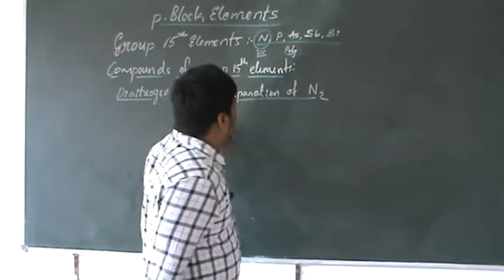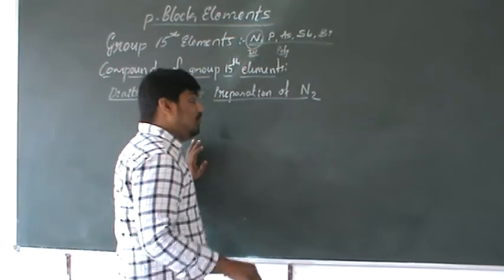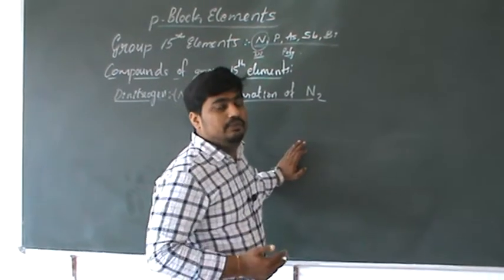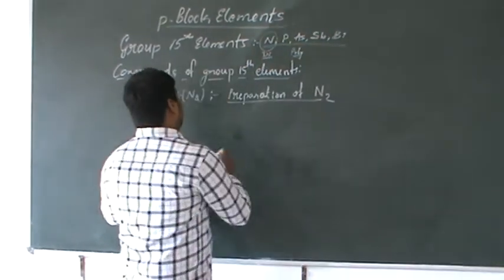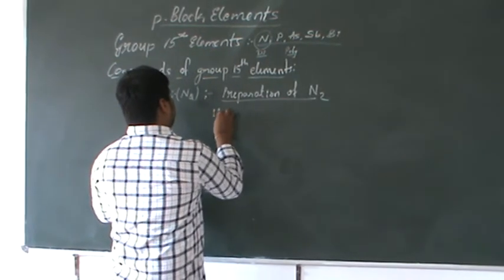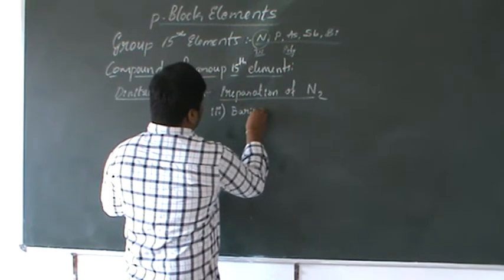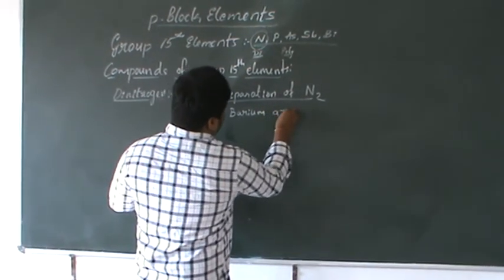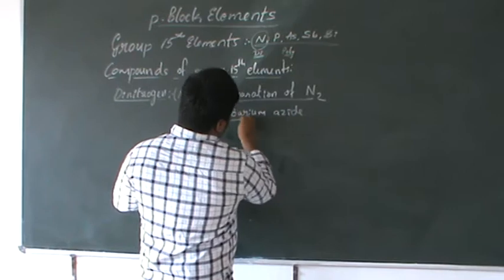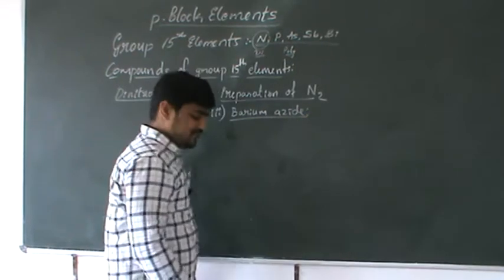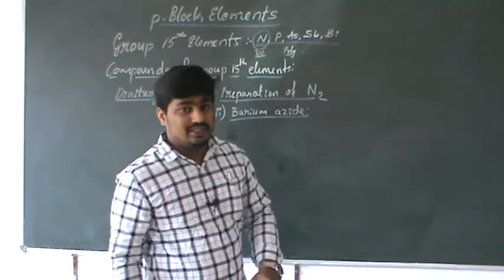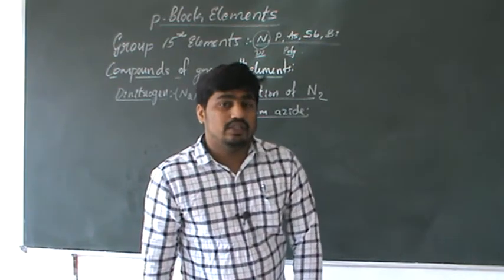But if we need pure nitrogen, we use azides, mainly barium azide. Azo means N2, correct?